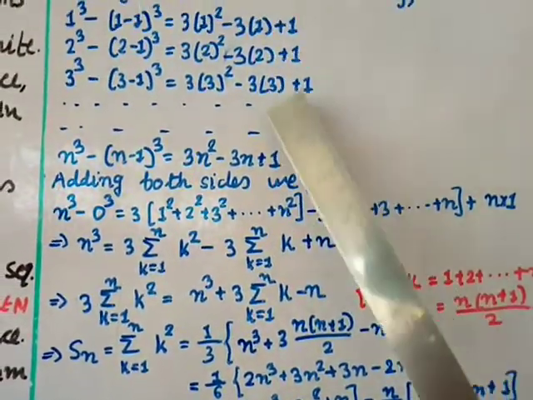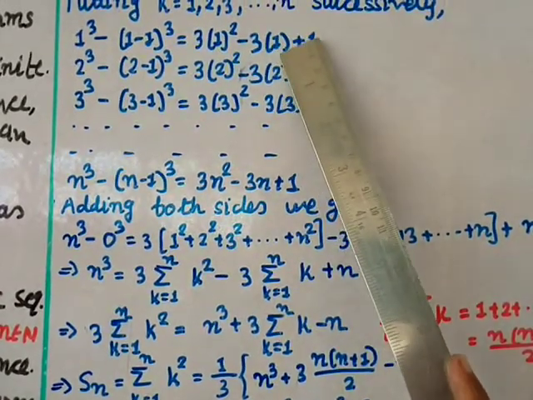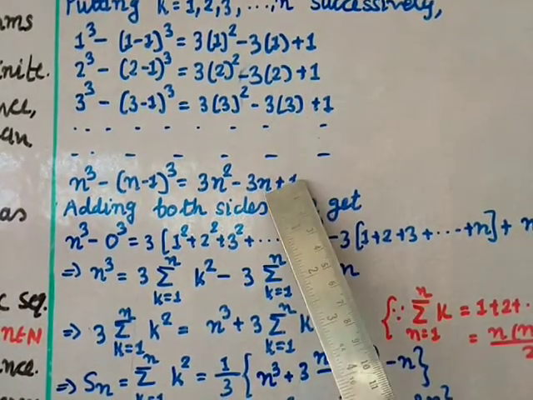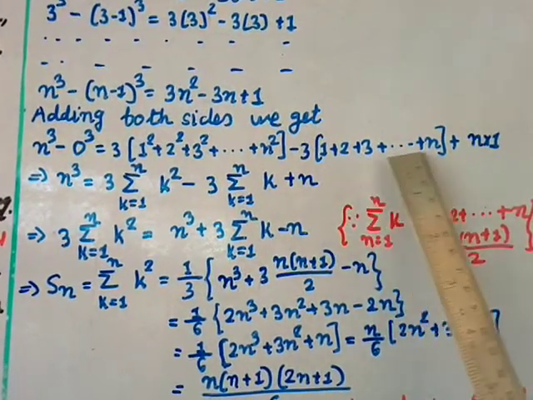Minus, from these terms you take 3 common. All these terms, minus 3 common, so here remains 1 plus 2 plus 3 plus up to plus n. So here it is written: minus 3 common, 1 plus 2 plus 3 plus up to plus n.